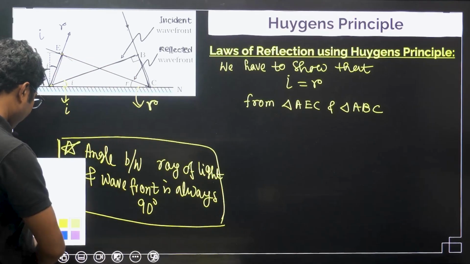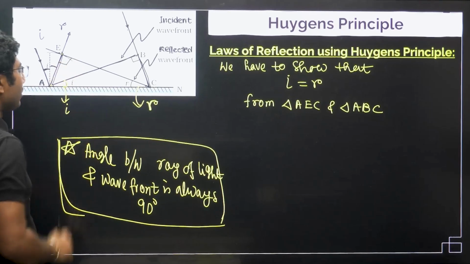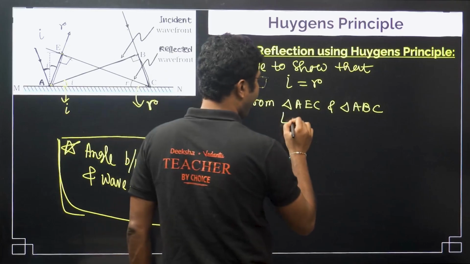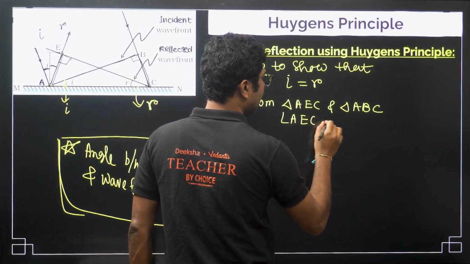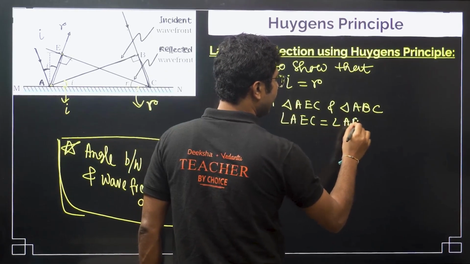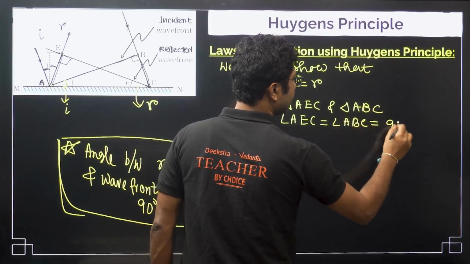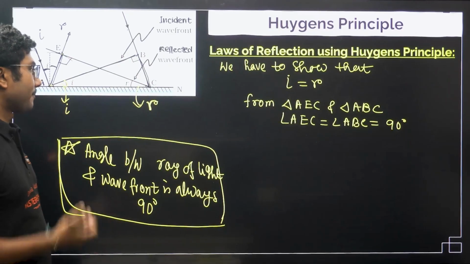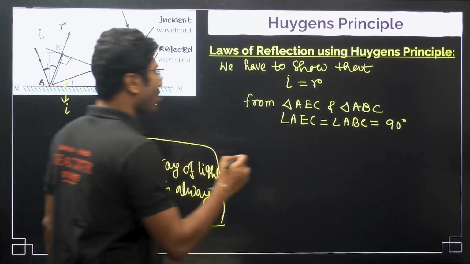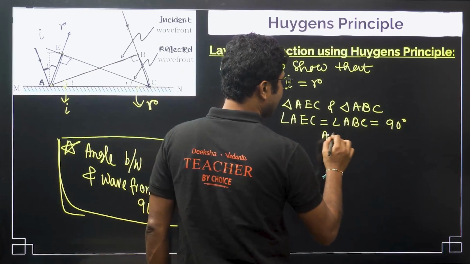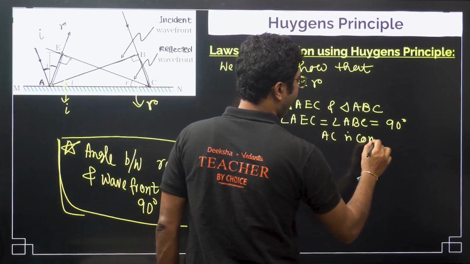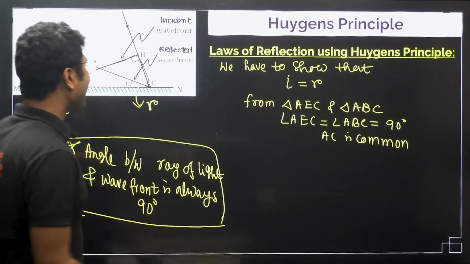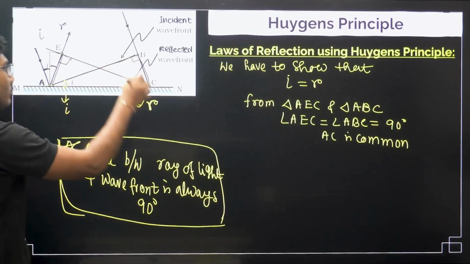Reflected wavefront means this angle will also be 90 degrees, right? So angle AEC equals angle ABC equals 90 degrees, the angle between ray and its wavefront. AC is common. And AE equals BC.